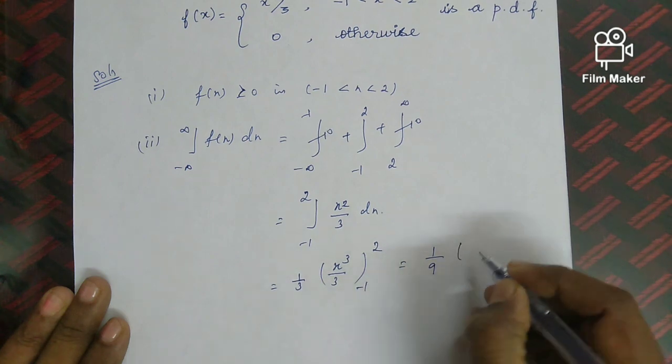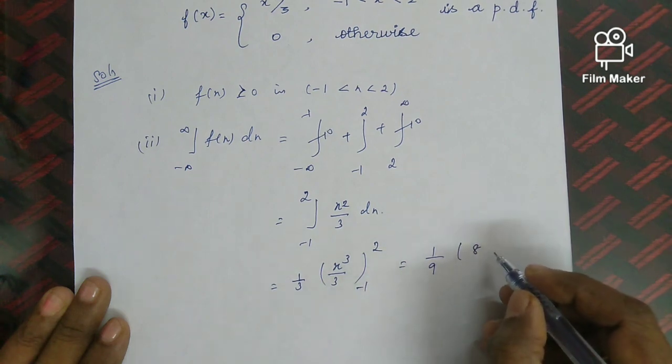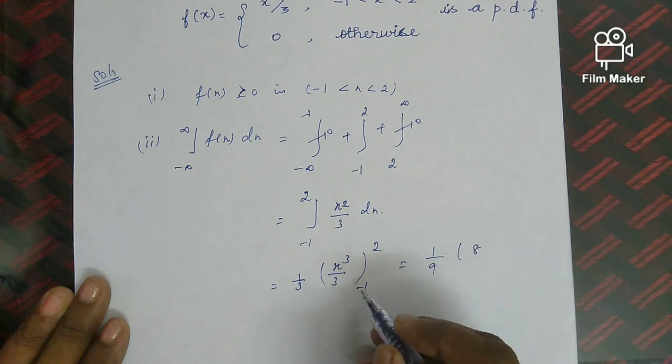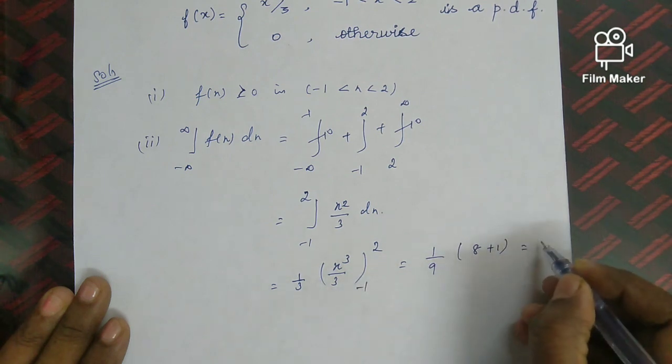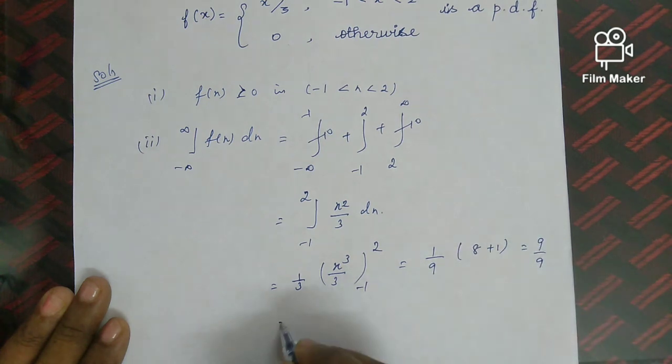So 1 by 9 into 2 cube is 8. Okay, upper limit minus lower limit. Lower limit is minus 1. So minus into minus, this will become plus. So we can get 9 by 9, which is equal to 1.